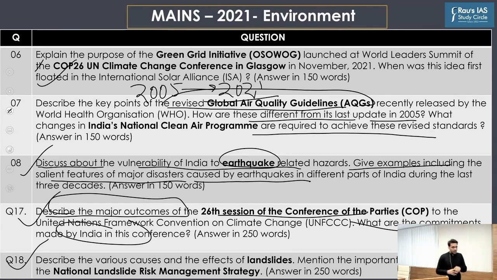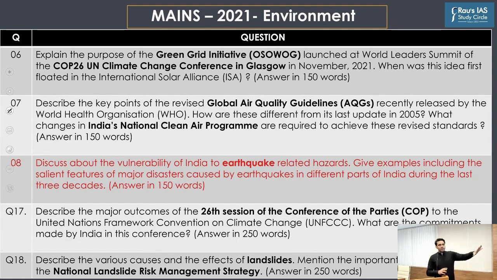The last question from the environment section was about landslides and the important components of the national landslide risk management strategy. I took this question yesterday for all those who were present in yesterday's session. We discussed this question along with the landslide question from GS paper 1, where we talked about why this question was asked, because in September and October there were a series of landslides, both in the Himalayas as well as in the Western Ghats. So this was really a question coming from current affairs.